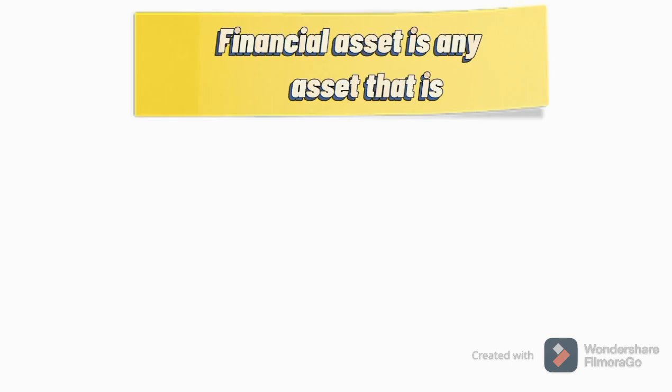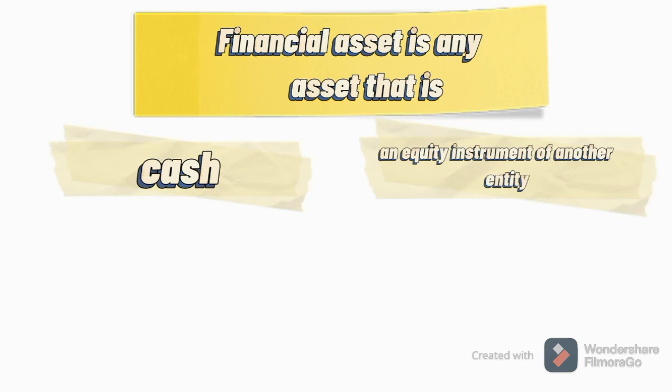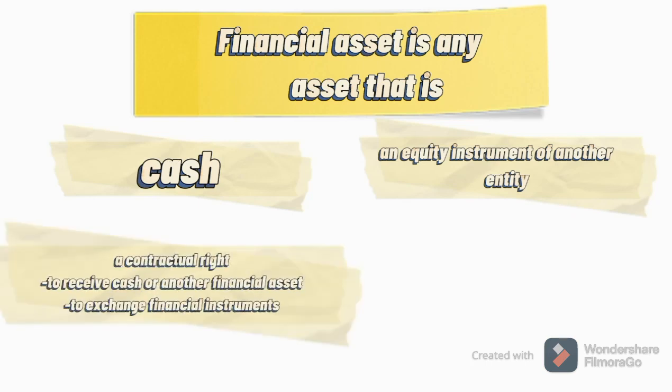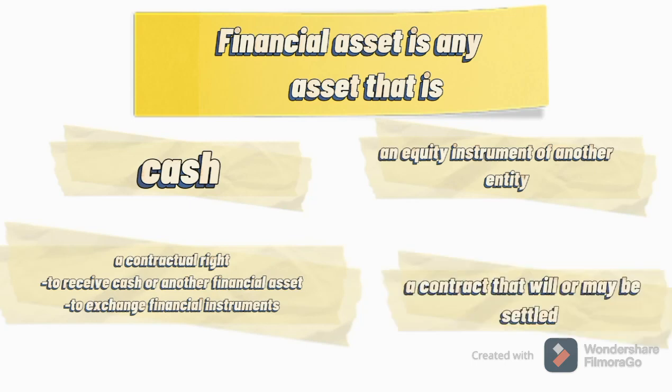A financial asset is any asset that is cash, an equity instrument of another entity, a contractual right to receive cash or another financial asset from another entity, a contractual right to exchange financial instruments with another entity under conditions that are potentially favorable, or a contract that will or may be settled in the entity's own equity instruments and is not classified as the entity's own equity instrument.